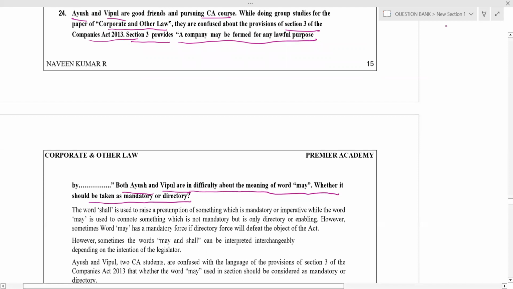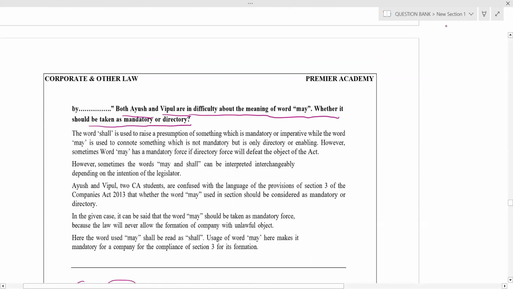This question is from the General Clauses Act. Always remember, may means, sorry, may means recommendatory. That is optional.